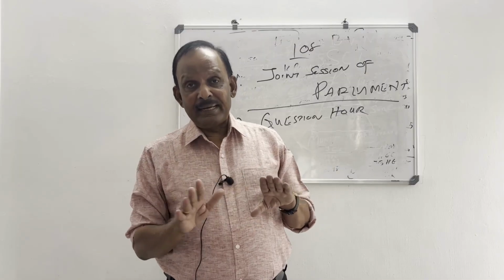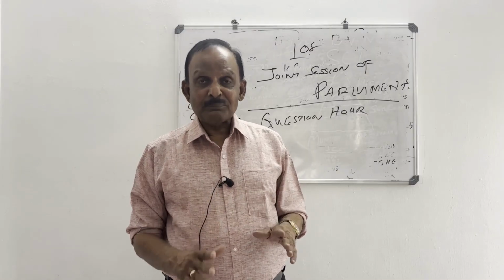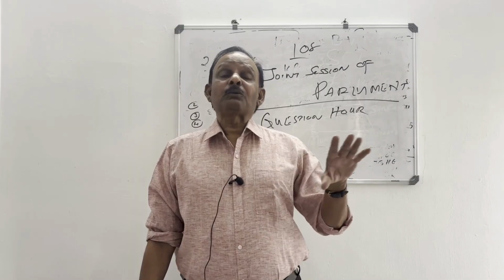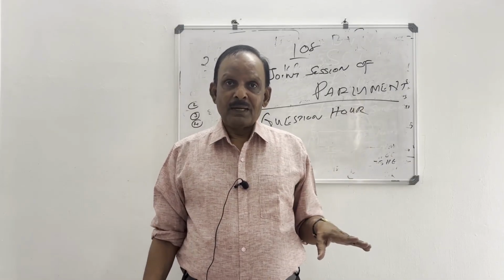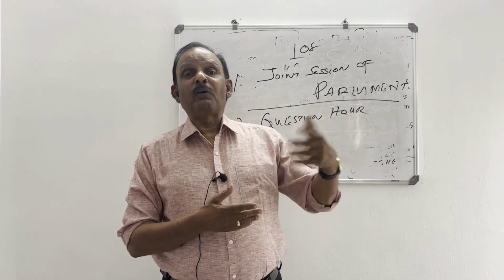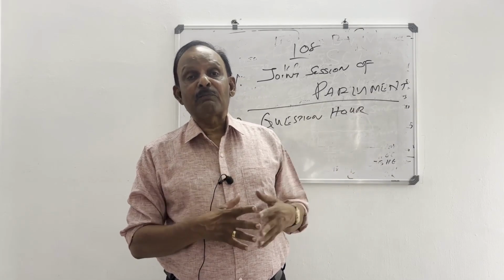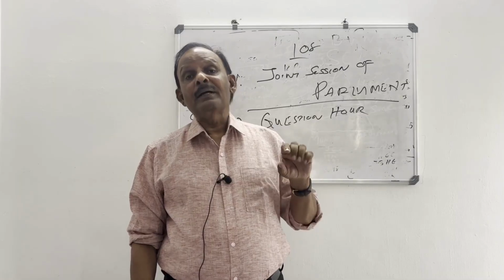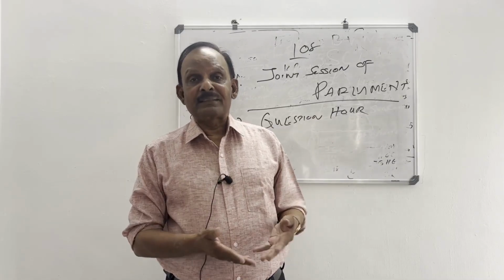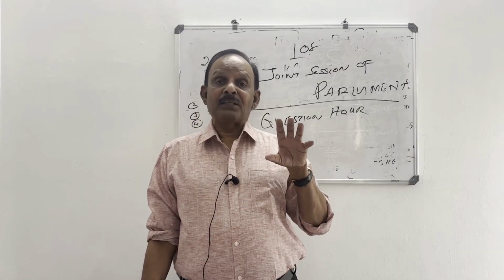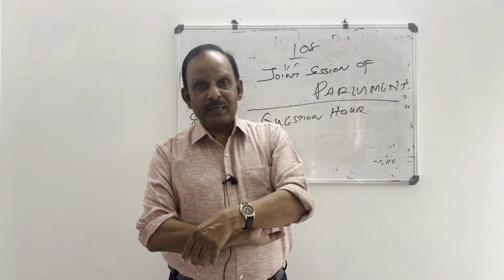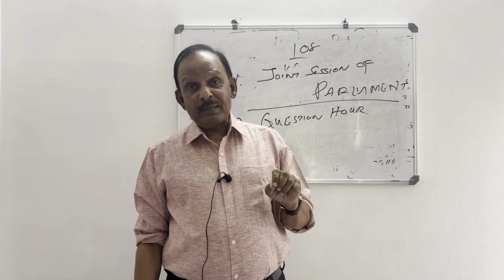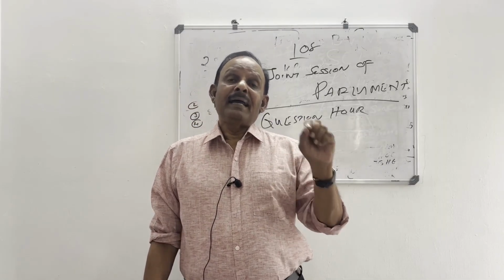Normally every day, the first 1 hour is allotted towards question hour. Members can ask questions and ministers must give clear and correct answers to the question. This question must be given sufficiently in advance. If the question is given after 14 or 15 days only, the minister will be giving information, because the minister has to collect all information. True and correct information will be given, therefore it may take some time for the minister to give an answer to the question. When the minister gives an answer to the question, a supplementary question can be asked. This question can be asked by the same member or another person. If the supplementary question is asked, the minister should give an answer then and there.